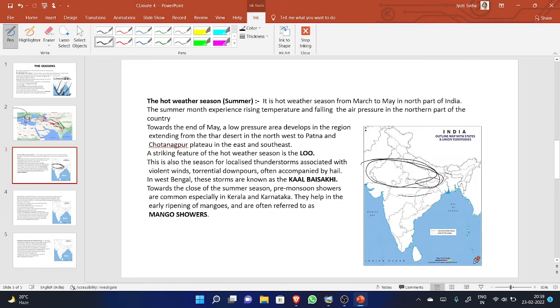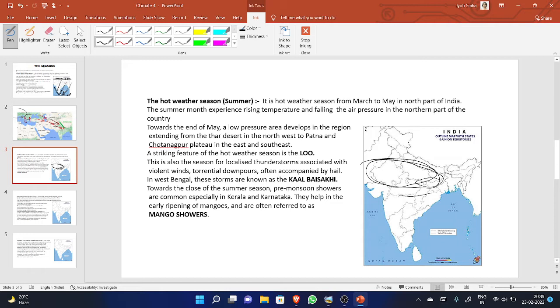Now this is also a season for localized thunderstorms associated with violent wind, torrential downpours, often accompanied by hail. During this time, in some part of the country, hail formation takes place.